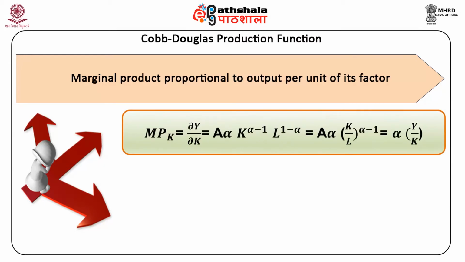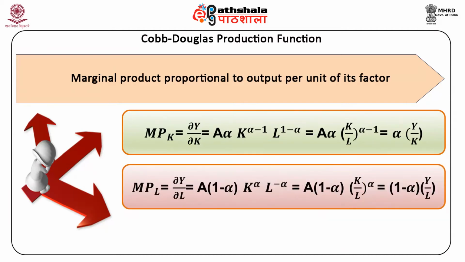MPK is equal to delta Y upon delta K, equal to A into alpha into K raised to the power alpha minus 1 into L raised to the power 1 minus alpha, equal to A into alpha into (K upon L) raised to the power alpha minus 1, which is equal to alpha into Y upon K. MPL is equal to delta Y upon delta L, which is equal to A into 1 minus alpha into K raised to the power alpha into L raised to the power minus alpha, which is equal to A into 1 minus alpha into (K upon L) raised to the power alpha, which is equal to 1 minus alpha into Y upon L.